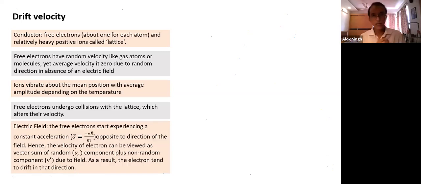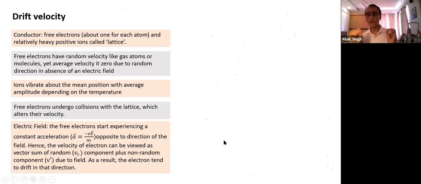What happens the moment you apply an electric field, or we apply a potential difference? Potential difference is electric field into length, or potential gradient is field. The electrons start experiencing constant force and constant acceleration. What is the force on the free electron? Charge into field. This is the force, minus e into E vector, divided by mass, this is the acceleration they start experiencing. And the direction of acceleration is opposite to the direction of the field.